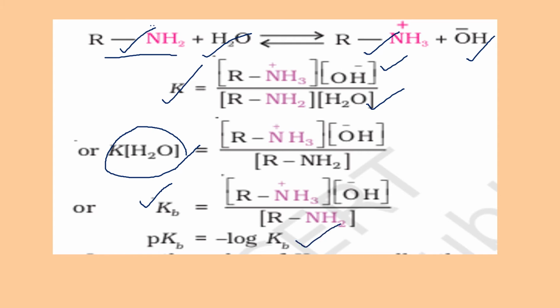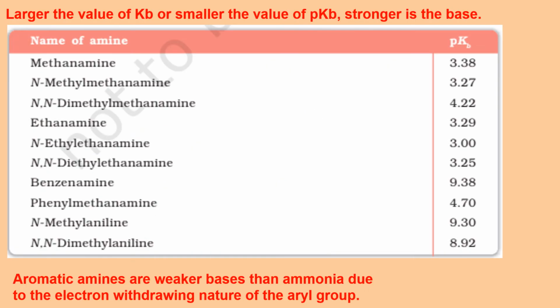And pKb is the negative log of Kb. As you can see, Kb is directly proportional to the concentration of OH minus ion. So the more the value of Kb for any base, the more is the strength of the base. And pKb is the negative log of Kb, so that becomes exactly opposite: the more the value of pKb, the lesser is the strength of the base.